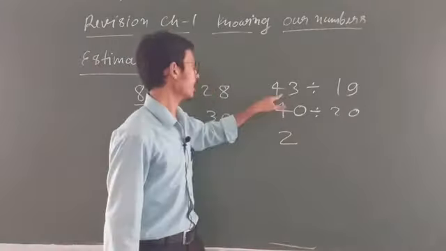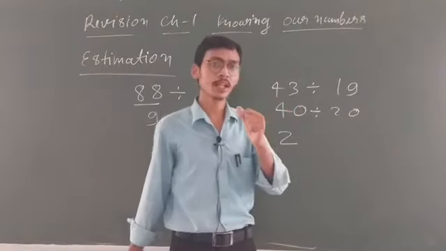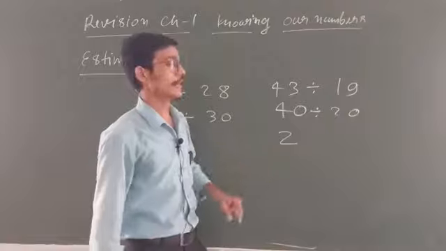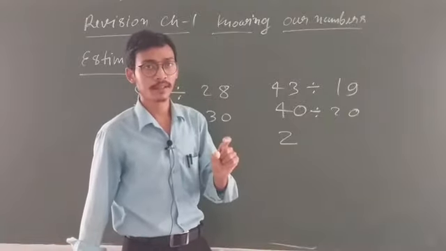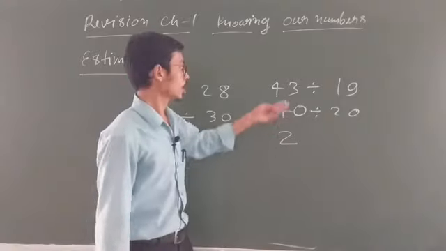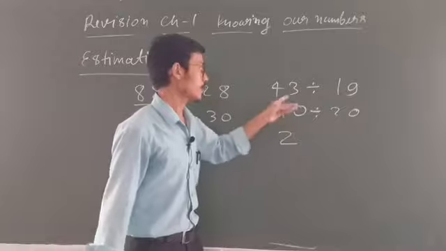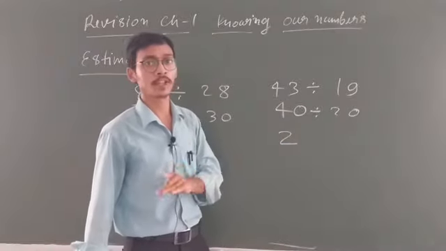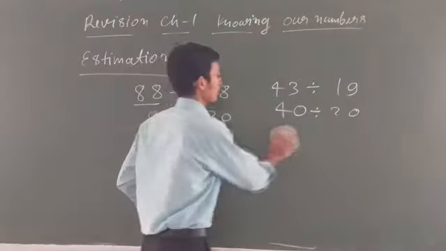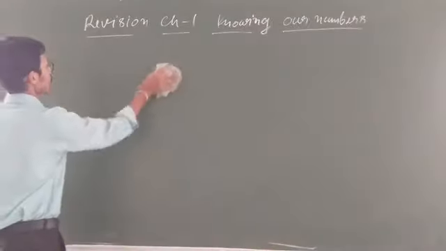Some students can write down 45 and 20, but then this will come in decimal. But estimation will always come as a whole number, like natural number, like integer. Okay? So this is your concept of estimation. Estimate like that. Like 43 is given, so this is near about 40. So you have to check the concept of estimation. Clear? This type of question I also gave in the examination.